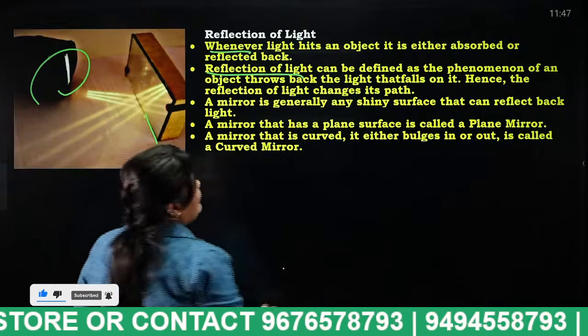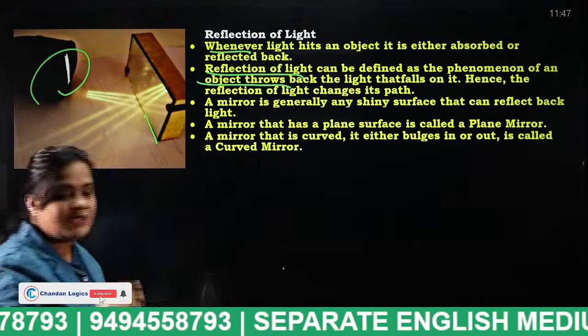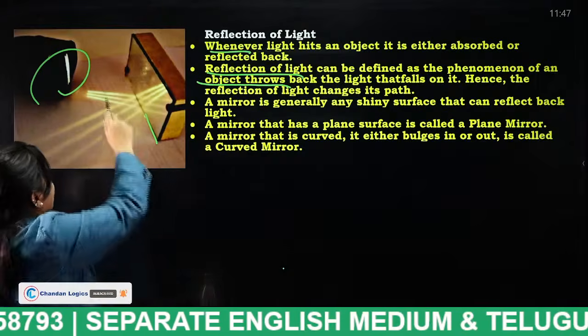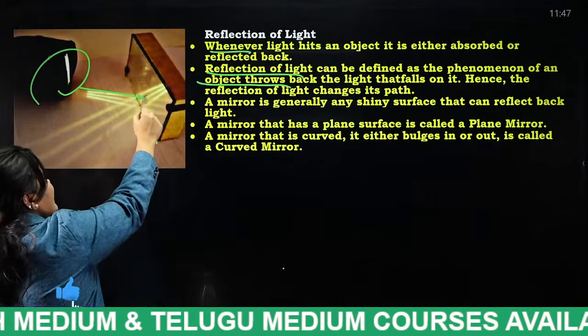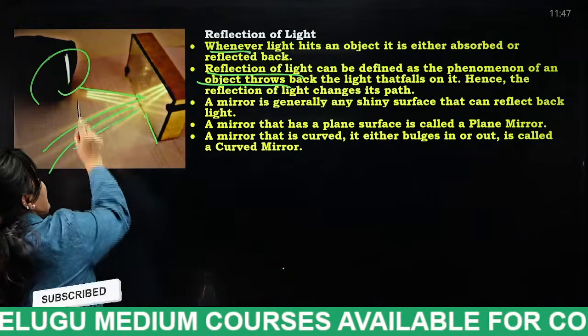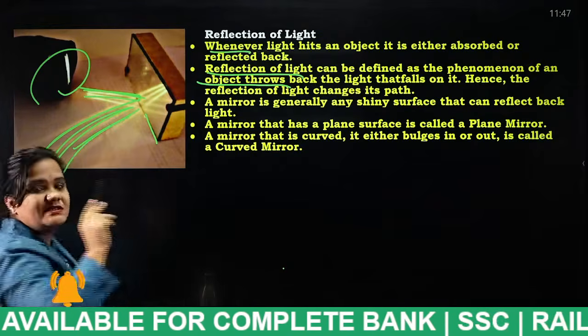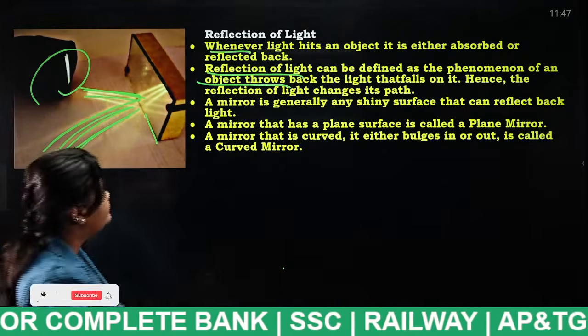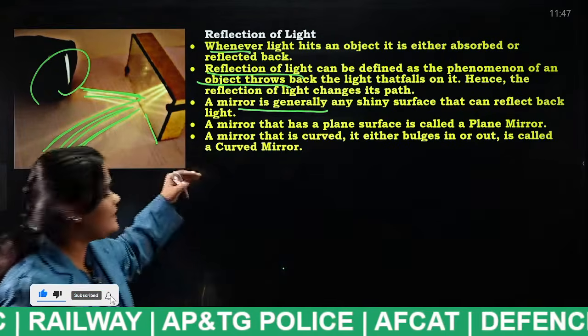Reflection of light can be defined as the phenomenon of an object throwing back the light that falls on it. Nothing but the light is incident here, the light is falling here, and what is happening? It is reflecting back. The light rays are falling here and in turn they are reflecting back. This is known as what, friends? Reflection. A mirror is generally any shiny surface that can reflect back light.